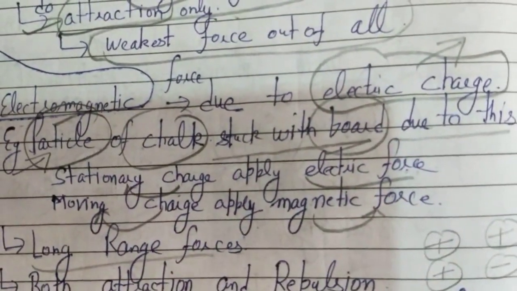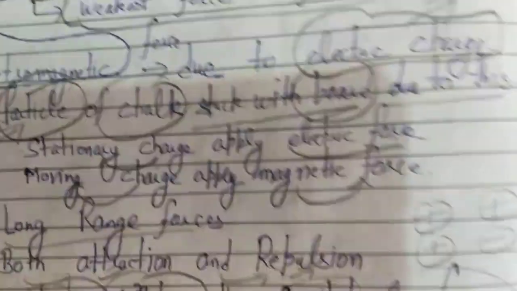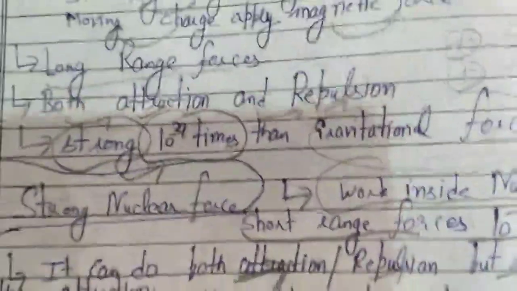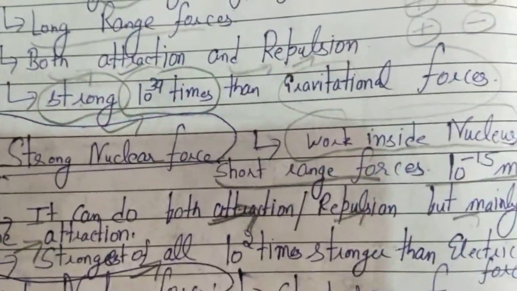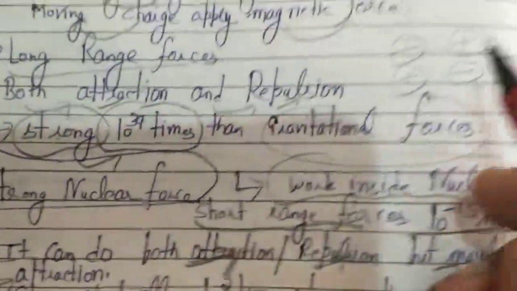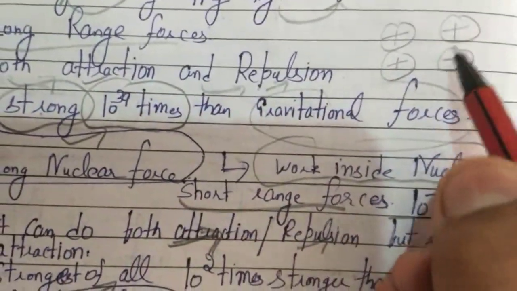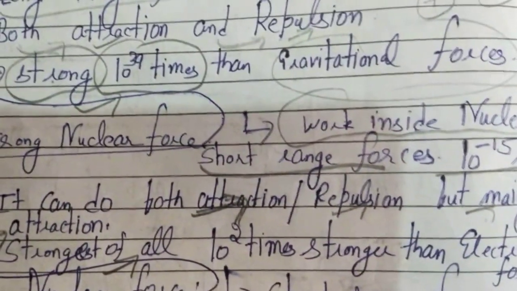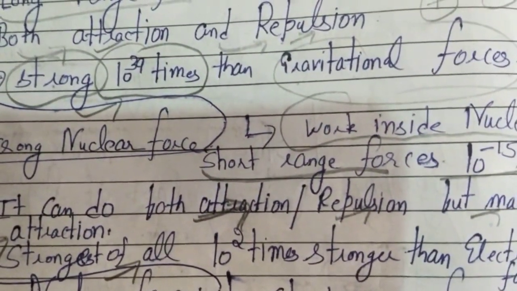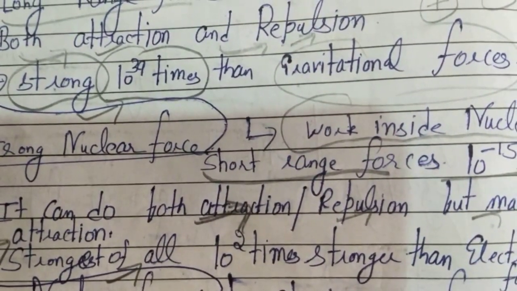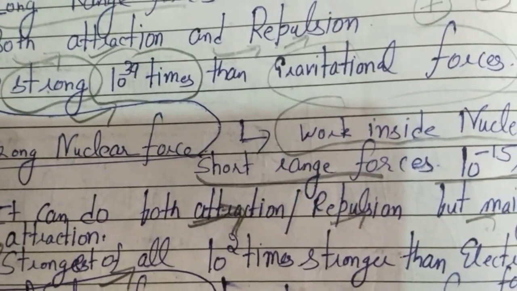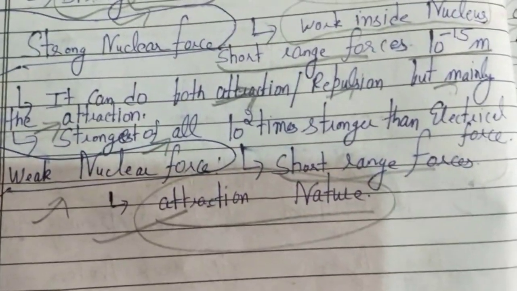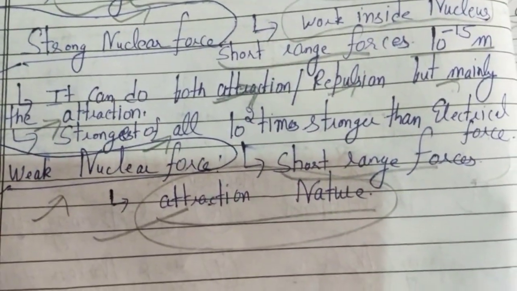Electromagnetic forces are due to electrical charges, and they are long range forces. They can do both attraction and repulsion. If both are positive charges, repulsion will be there; one positive and one negative, attraction will be there. They are stronger than the gravitational forces, 10 to the power 39 times stronger. Another concept is strong nuclear force, and the fourth force is weak nuclear force.